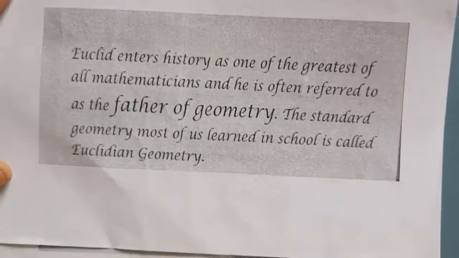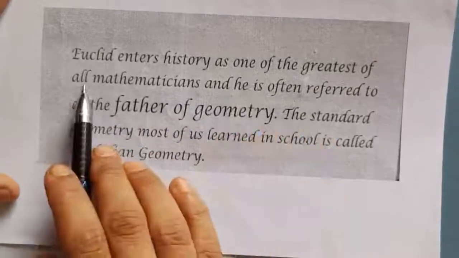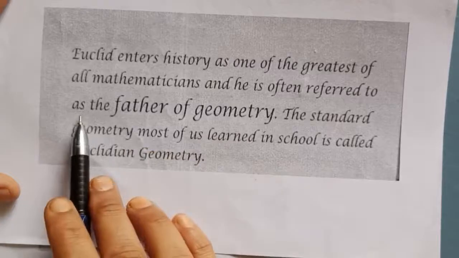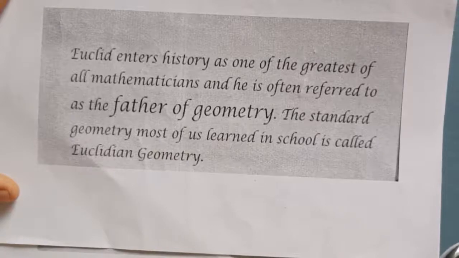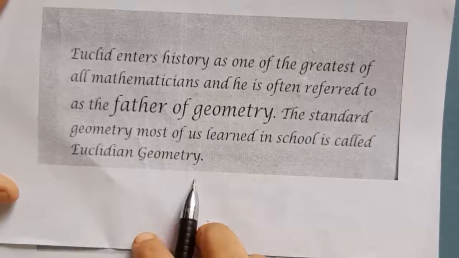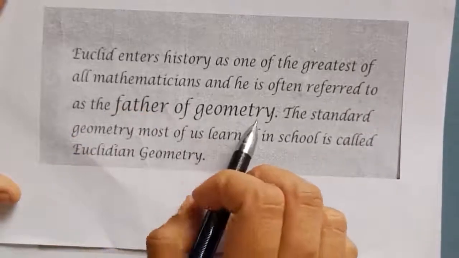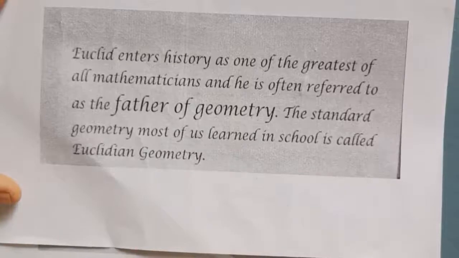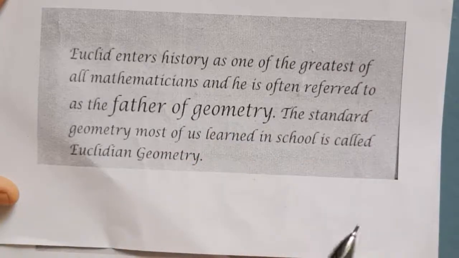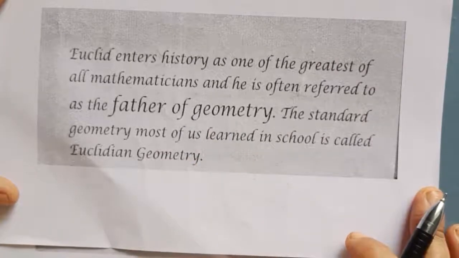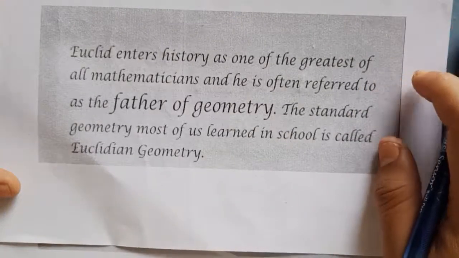So in conclusion, what I want to say is that Euclid enters history as one of the greatest of all mathematicians, and he is often referred to as the father of geometry. The standard geometry most of us learned in school is called Euclidean geometry. Euclid is considered the father of geometry. He is from Egypt. Most of his ideas we apply in our daily life in the geometry branch, right? So today's class I am ending with this concept. Thank you.